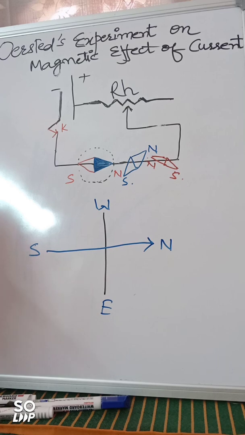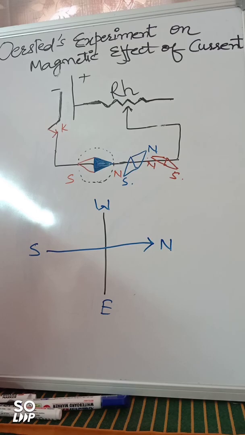So this is how Oersted made a few conclusions regarding the magnetic effect of the current. We discovered a few more points. So what were all those points? Let's see.